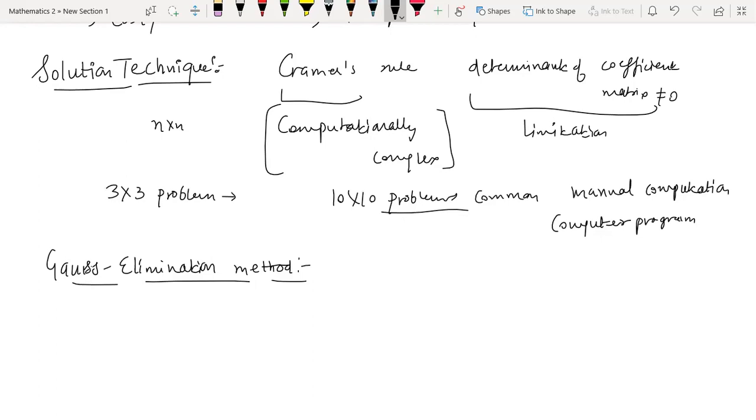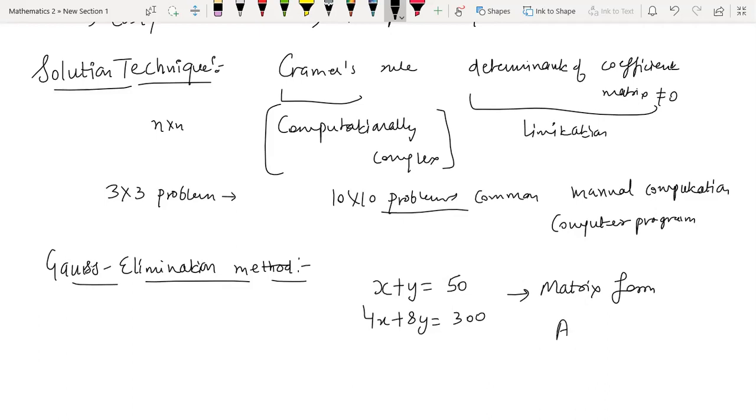So for that, I just hope everybody knows how to represent the system of equations in a matrix form. Because whatever we will be doing, we will be doing with these numbers only, these coefficients of x and y. In a computer program or even manually, we will never introduce x and y, but ultimately we'll somehow get the values of it. So the benefit of matrix form is we will write the system of equations into a matrix, and then whatever calculations we have to do will be done with the matrix only.